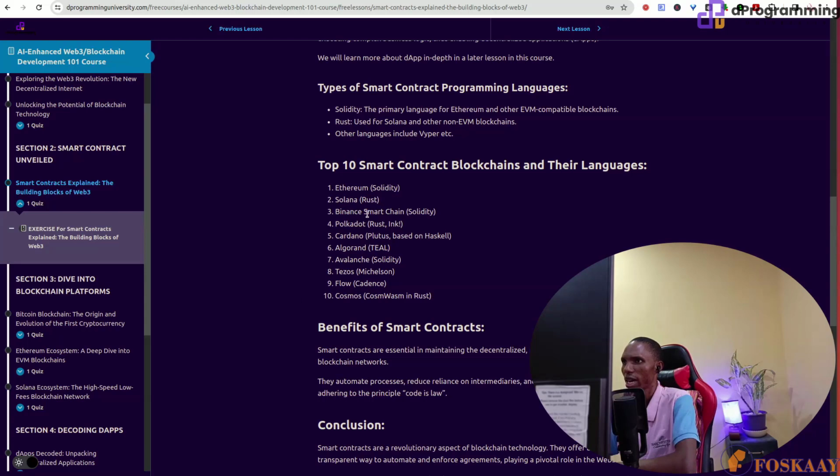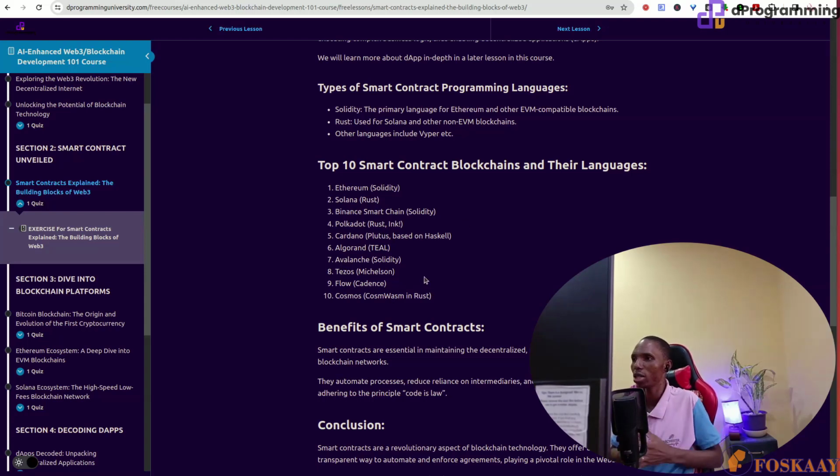Binance, which is now BNB, also uses Solidity. Solana uses Rust, and some use C++ or Python. Most of them use multiple languages now. Cardano uses Plutus, Avalanche uses Solidity, Tezos has its own language, and Flow uses Cadence. But when you look at it, a majority of them use Solidity.